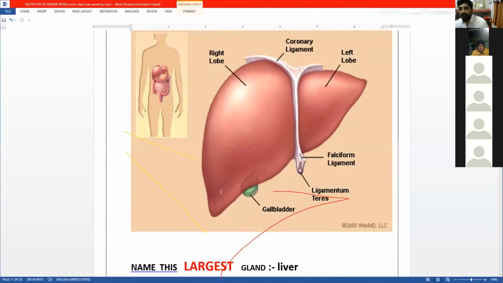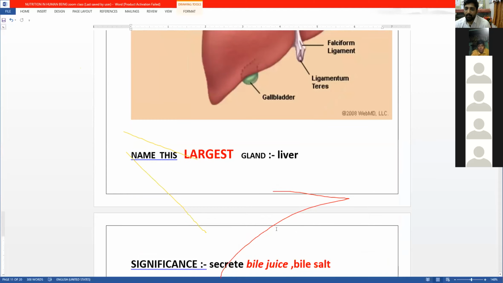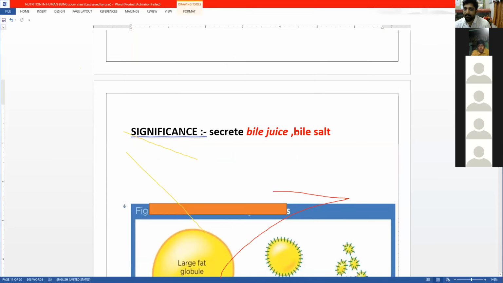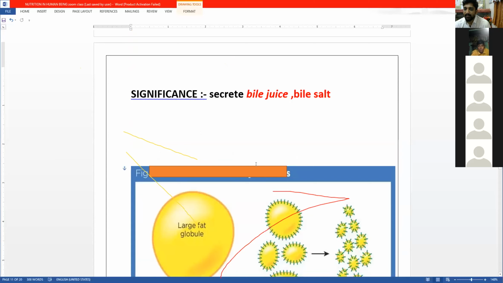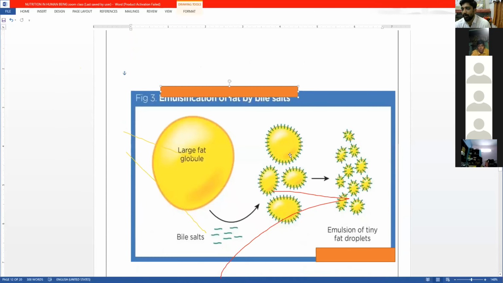Now see here, the largest gland present, which is 1.5 kg, is the liver. What is the function? It secretes bile juice or bile salt. What does this bile salt do? It emulsifies the fat. Emulsification means breaking of big fat molecule into small droplets. This happens by the help of bile salt. So the event over here is emulsification.